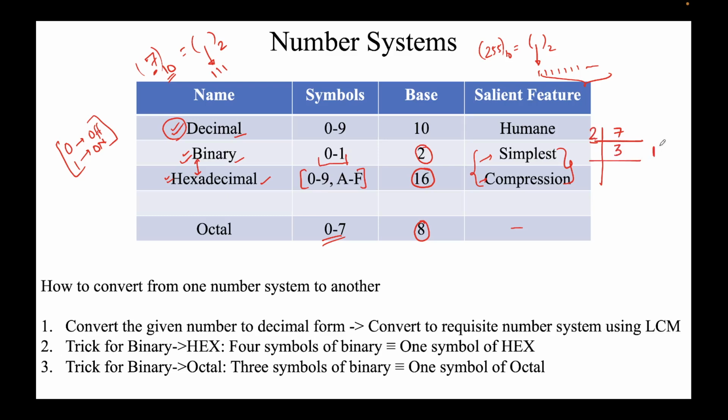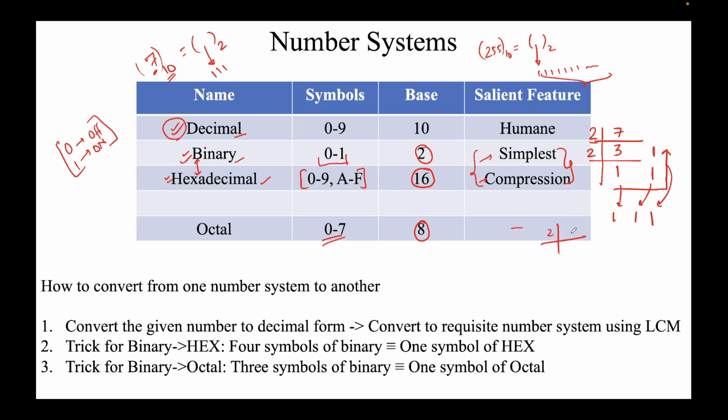We write the remainder on the right-hand side, and the quotient here. Again the divisor is 2: 2 1s are 2, and the remainder is 1 again. If you divide by 2 again, there is no sense because it will come 0. We start writing from here to here, so our number becomes 1 1 1.